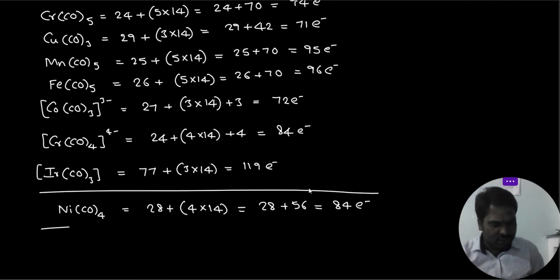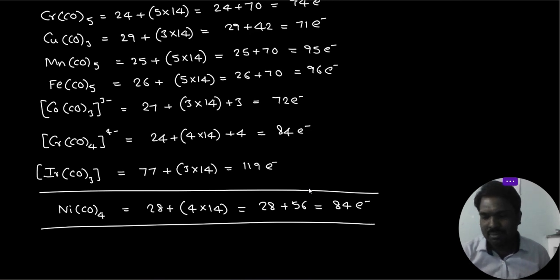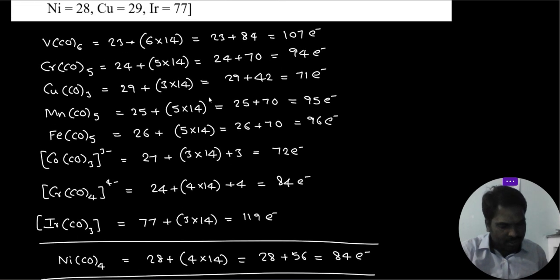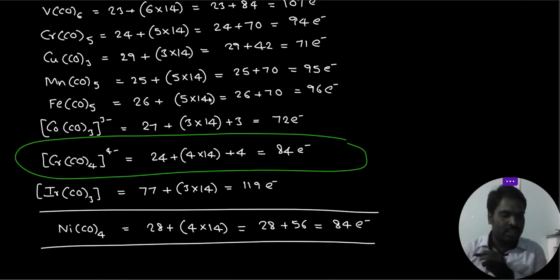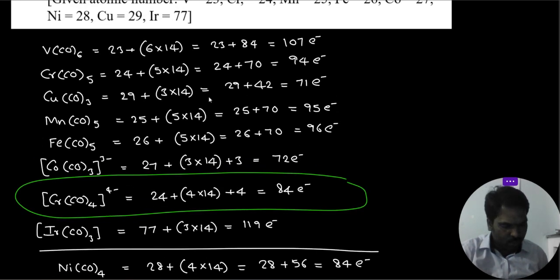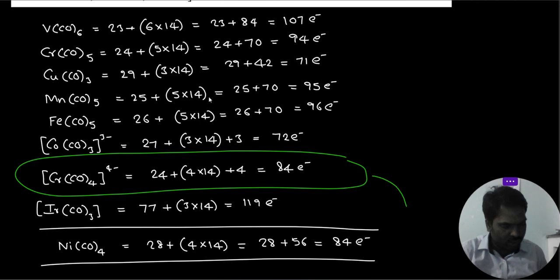Understood? So Ni(CO)4 has 84 electrons. Now these 84 electrons are equal to which particle? You can observe all the particles. Yes, this one: [Cr(CO)4]4-. So how many species are isoelectronic with Ni(CO)4?